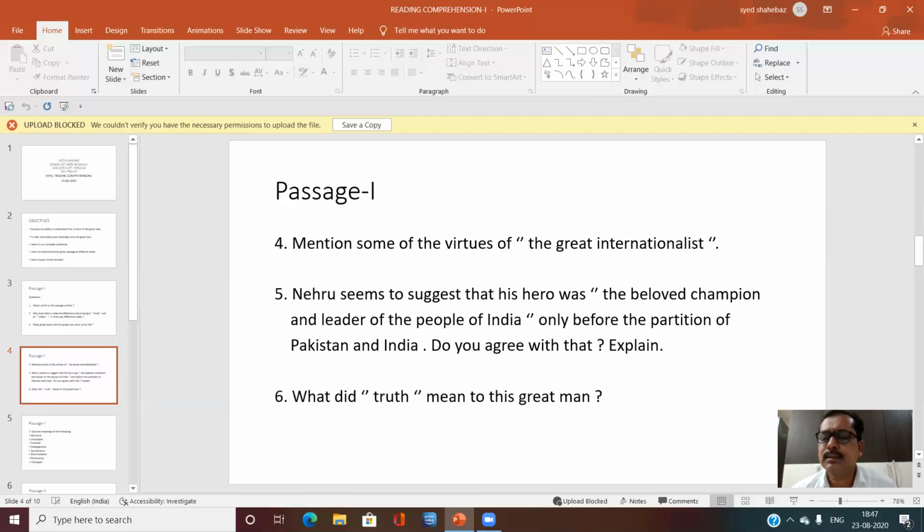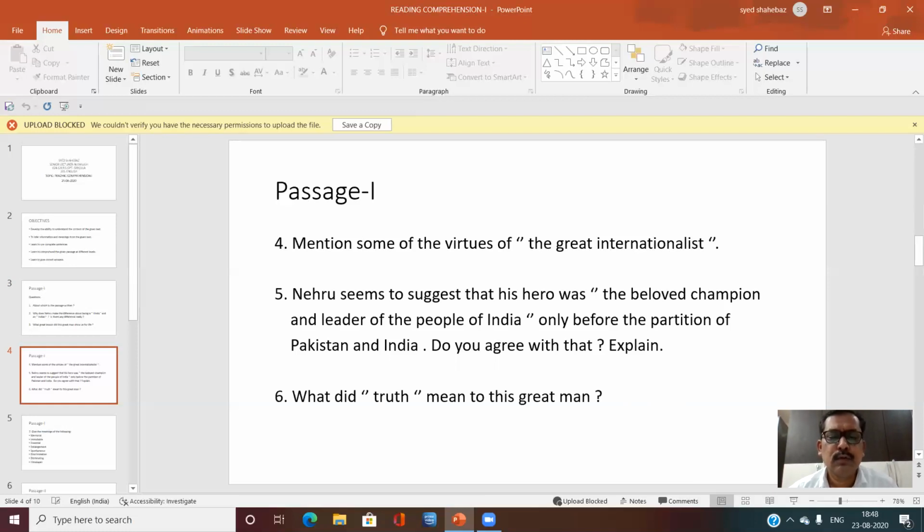When he died, next morning, all the people of the neighboring country expressed their grief, sorrow, and mourning, just like the people did in India. So this is the stature of Mahatma Gandhi.